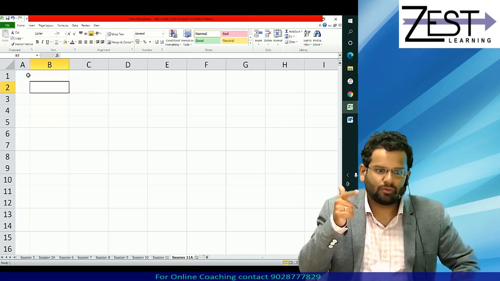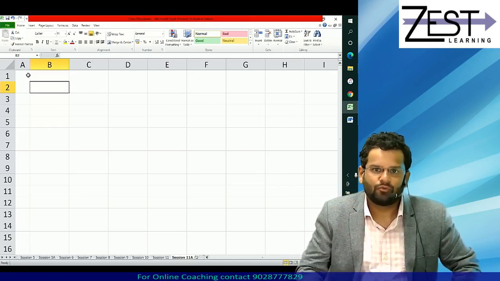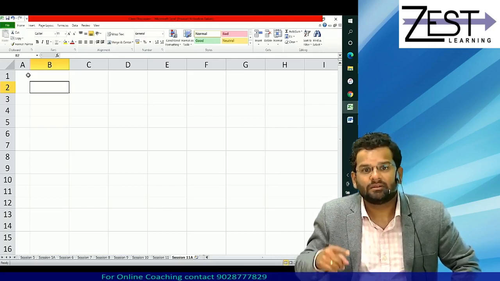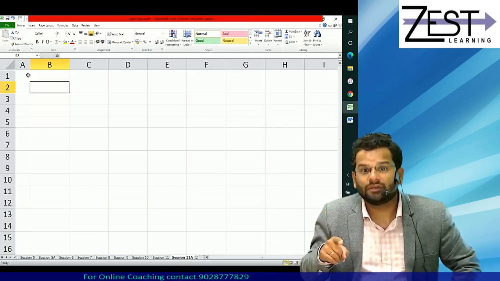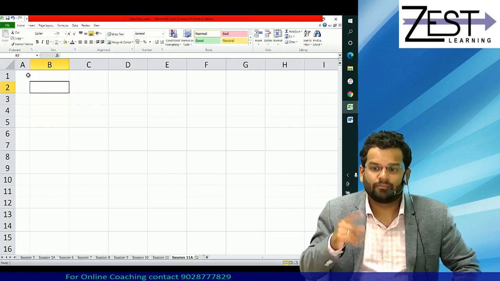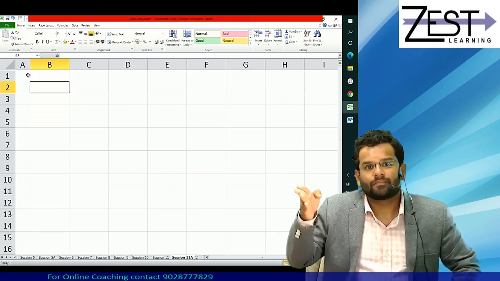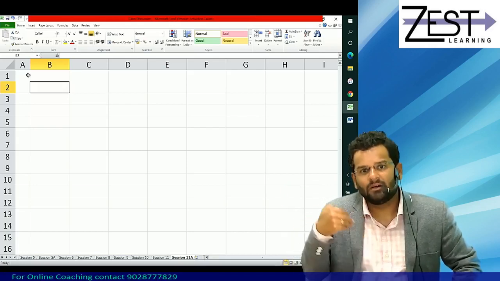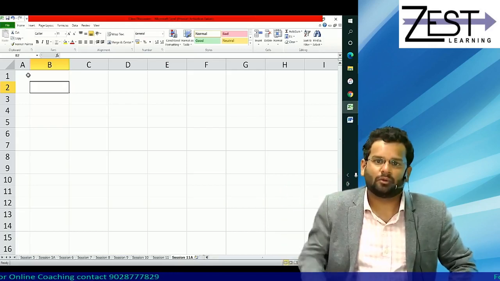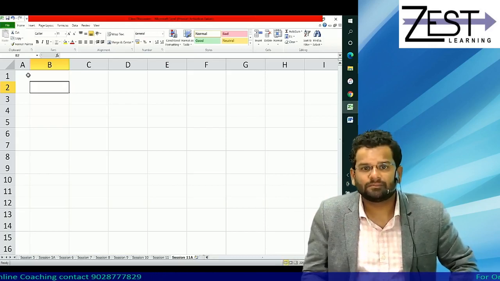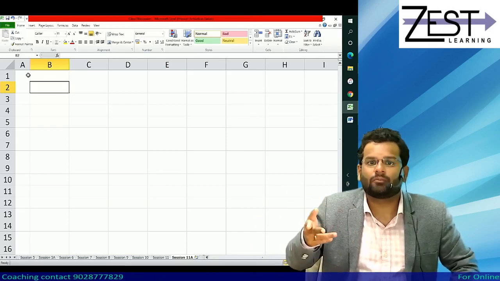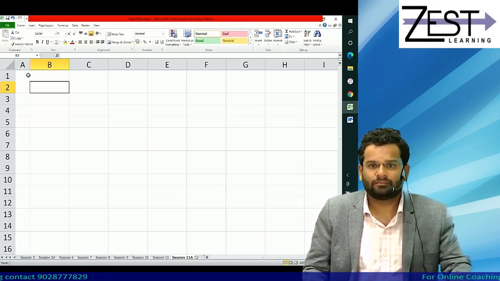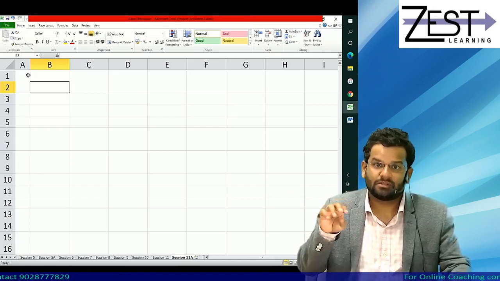Suppose we are talking about house 1, house 2, house 3. First possibility is house 1, house 2 are self occupied, house 3 is deemed to be let out. Second possibility is house 2 and 3 are self occupied, house 1 is deemed to be let out. And last possibility is 1 and 3 are self occupied and 2 is deemed to be let out. So there are three options.